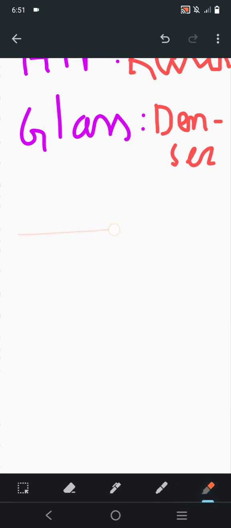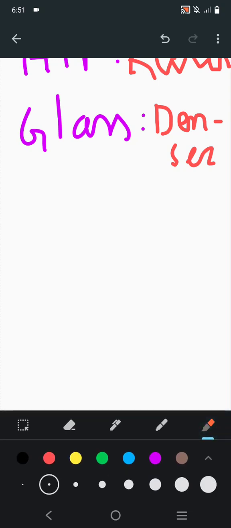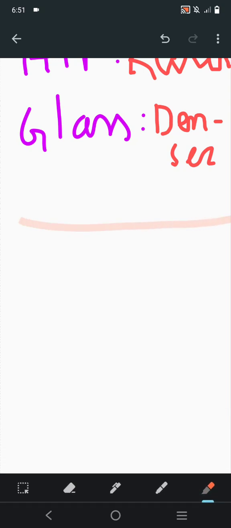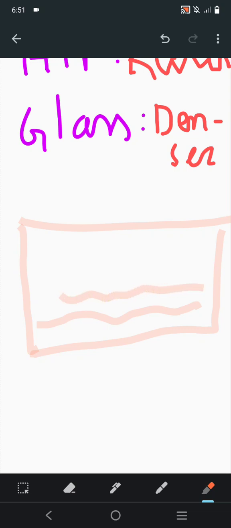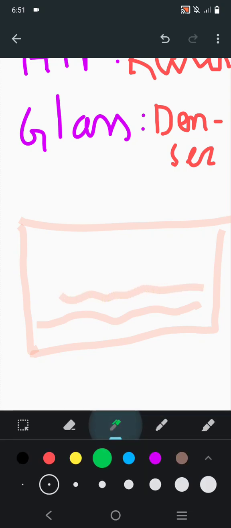So for example, this is a tank of water, and the light ray. This is the tank of water. Okay, this is like a denser medium.